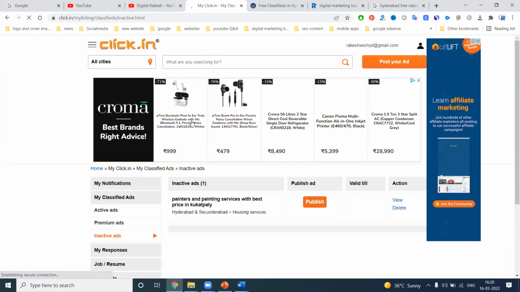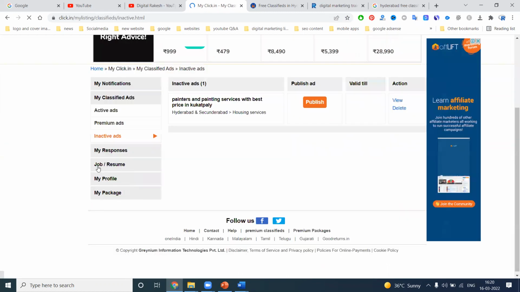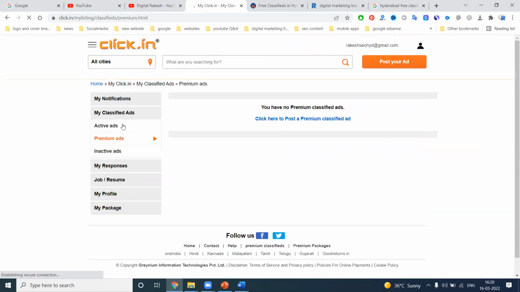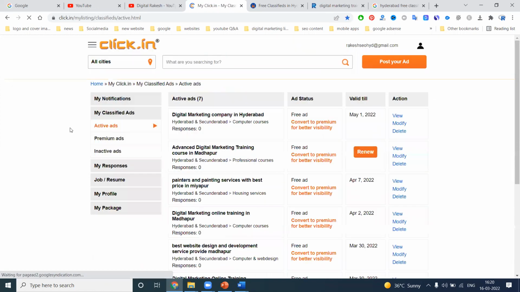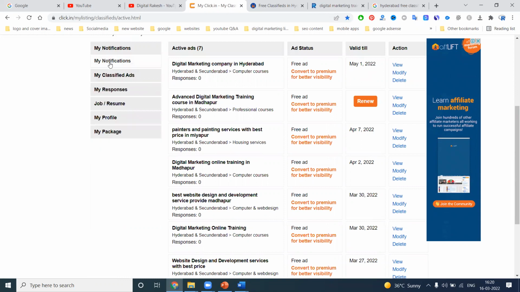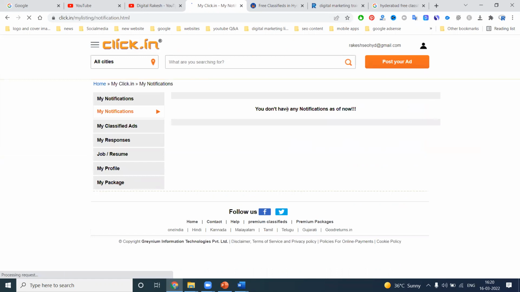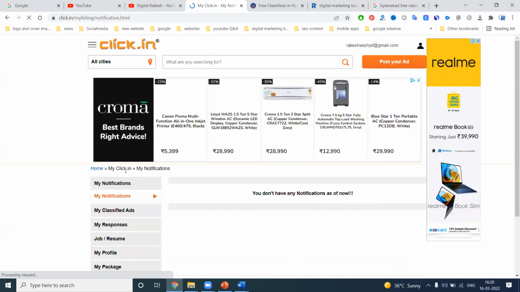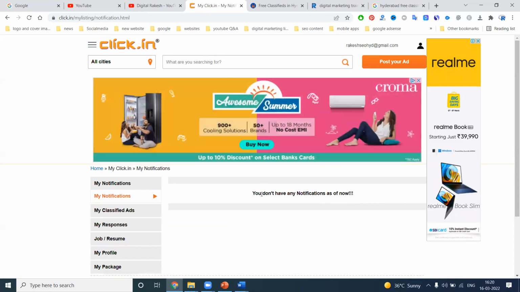Here we can see active ads, and any kind of notification we can find here. So all of these are for uploading ads on your website.